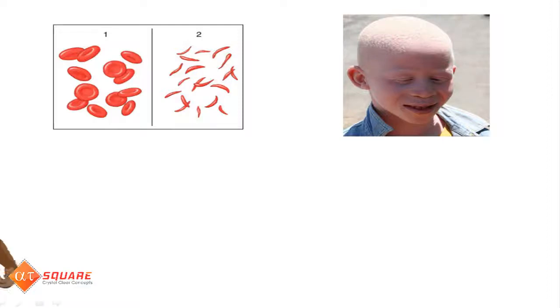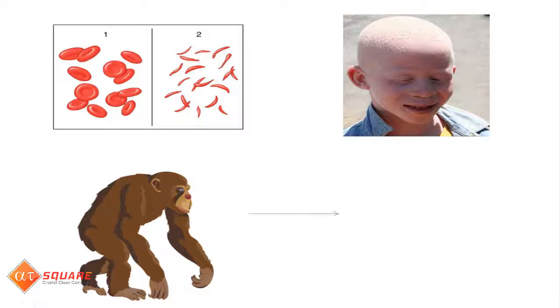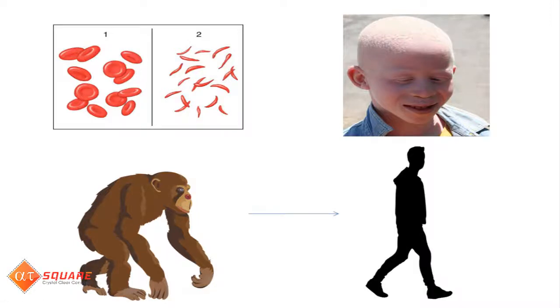New body plans, such as walking on two legs compared to knuckle walking like our closest relatives, chimpanzees and gorillas, are ultimately dependent on a series of genetic mutations. Now, let us discuss the next evolutionary force, that is genetic drift.